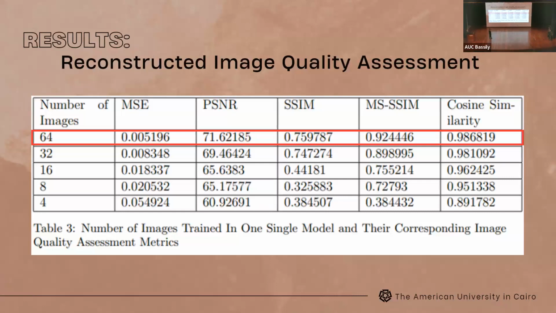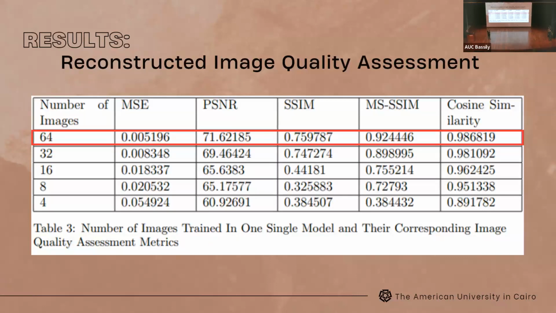Here, as you can see, we get a peak signal to noise ratio of 71.6 decibels when we do this architecture and this implementation. Moreover, we get a 92.4% multi-structural similarity. And it is really important to note that we're only optimizing our loss function on the mean square error and on the SSIM, and the good results that we get are actually on the peak signal to noise ratio and on the multi-structural similarity index, indicating that not only are our results good, they're also robust on this data set. And to mention, this was implemented on the Open Images data set provided by Google.